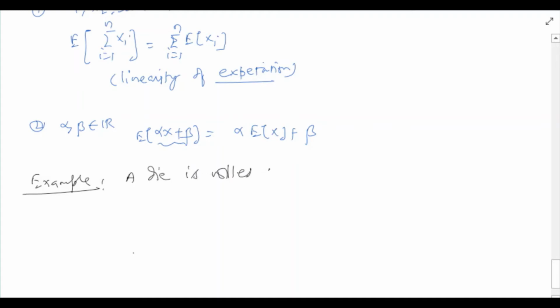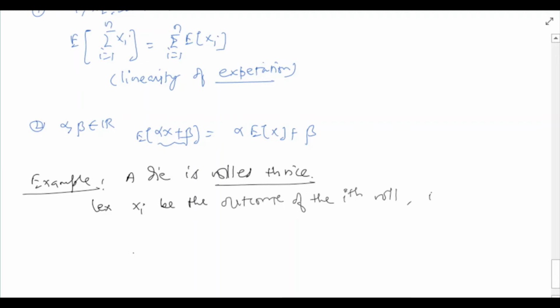Let xi be the outcome of the ith roll, ith toss, where i is varying from 1 to 3. Also, let x be the summation of these three random variables, i equals 1 to 3.